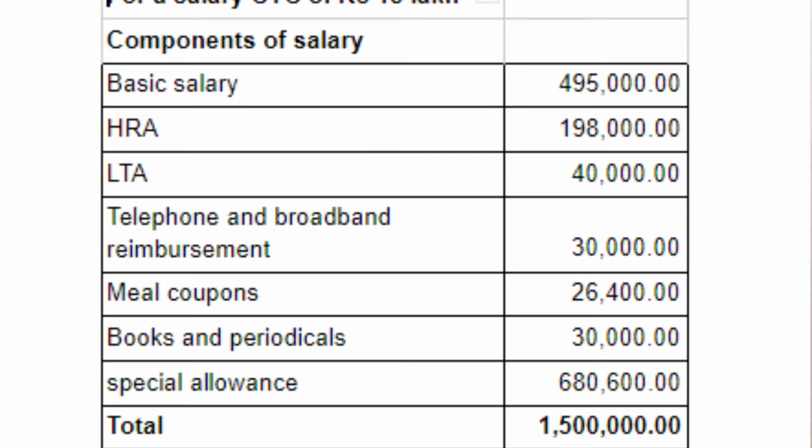Let us consider an example to understand the tax savings and the tax calculation. For a salary CTC of Rs 15 lakh, we take the basic salary as Rs 4,95,000, HRA of 1,98,000, LTA of 40,000, a telephone and broadband reimbursement component of 30,000, meal coupons of 26,400, books and periodicals 30,000 rupees, the special allowances, that is the balance allowance of 6,80,600.